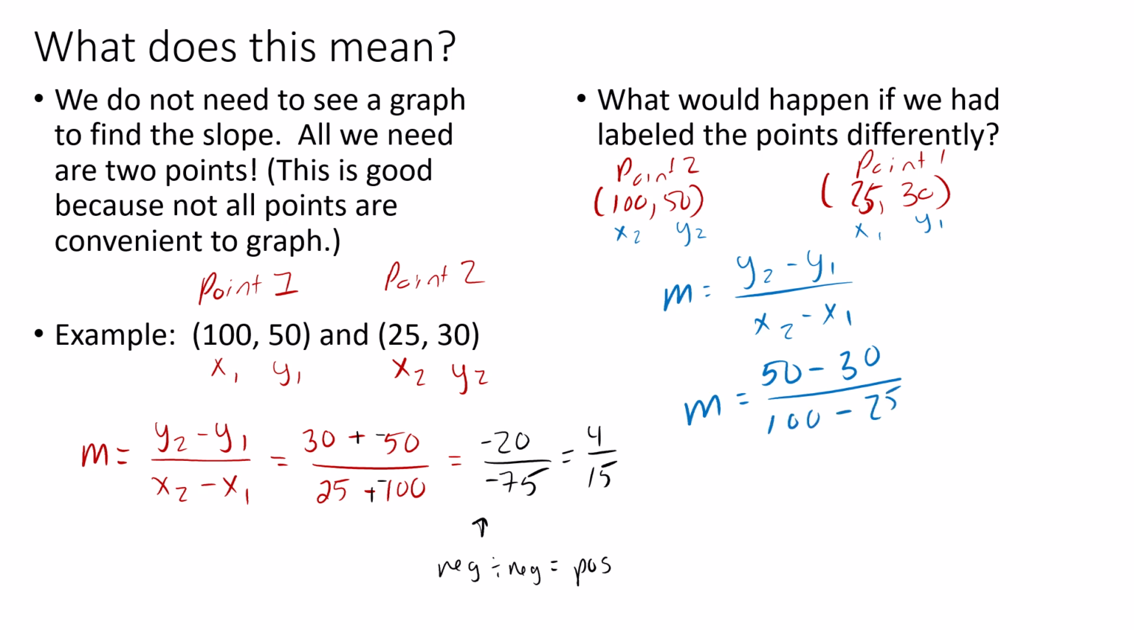Y1 is 30. X2 is 100. And x1 is 25. 50 minus 30 is 20. 100 minus 25 is 75. And lo and behold, we get the exact same slope, 4 over 15. So the moral there is it does not matter which point you pick as point 1 and which point you pick as point 2, as long as you're consistent with it, you should get the same slope every time. There is often a nice way to pick them and a not so nice way to pick them, and you can get that with practice.